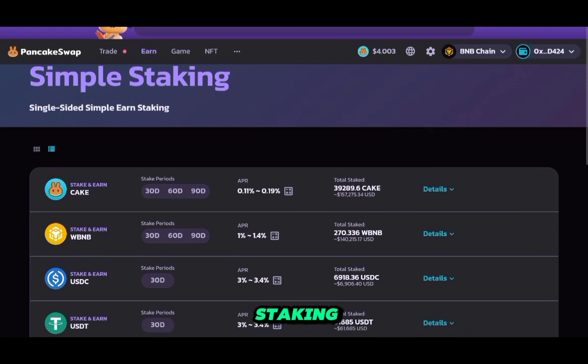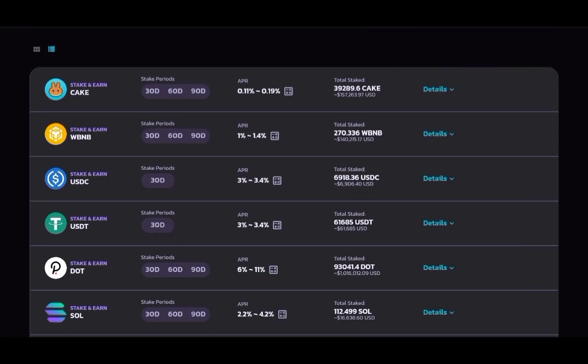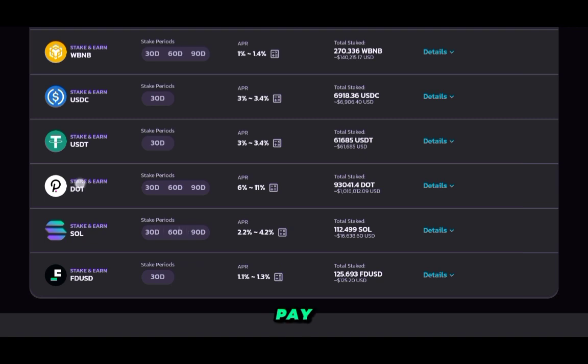In simple staking, you have different options of tokens that you stake. And unlike the farms, in here you just need that single token. That's why it's called simple staking. You just need one token. And in this case, you can stake Cake here. The APR is not that appealing in my opinion, but still depends on how much you are holding. If you're holding a smaller bag, maybe these won't really do anything for growing your bag significantly, but still it's an option.